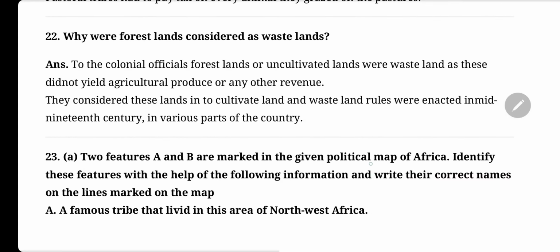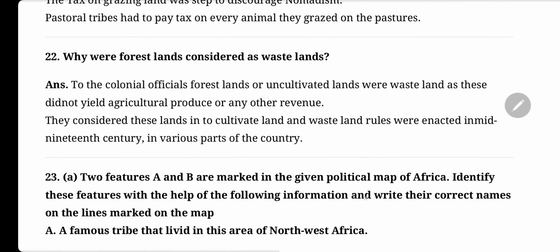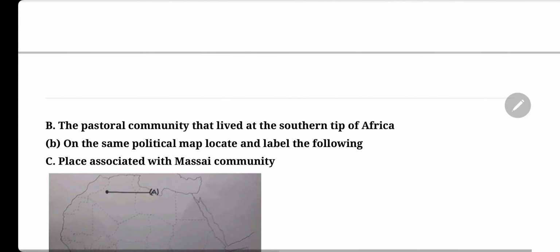Why were forest lands considered as wasteland? To the colonial governments, forest lands or uncultivated lands were wasteland as these did not yield agricultural produce or any other revenue. They wanted to turn these lands into cultivated land, and Wasteland rules were enacted in the mid-19th century in various parts of the country.